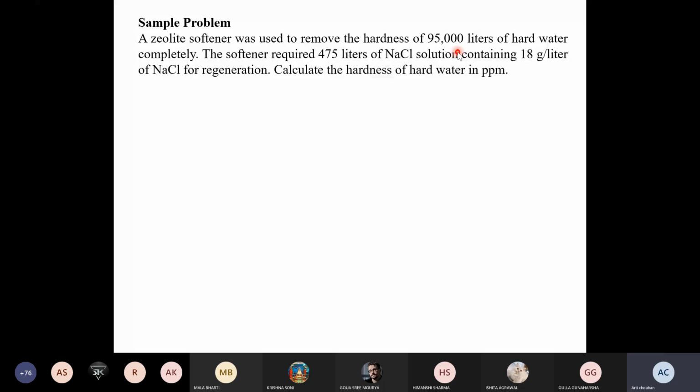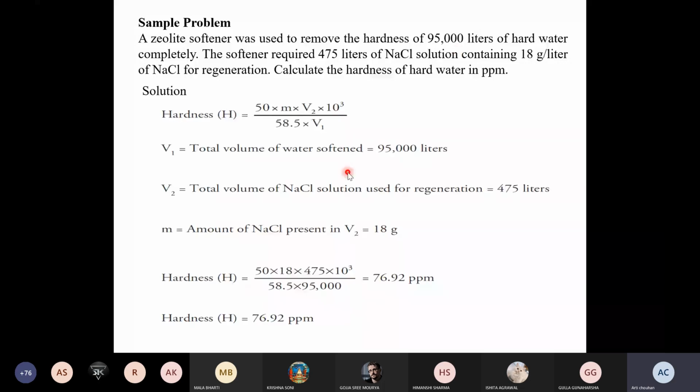So now you know that formula for the solution. First write the formula, and V1, V2 and M, all values are given. Just incorporate these values. Even their units are in the required or appropriate form, so no need to change these. Just put the values in that formula and do the mathematics. You will be able to get that hardness in ppm. Okay, if there is a requirement to change the ppm into degree Clark or degree French, just change according to that relation. I think you are aware of that relation, what is the relation between degree Clark, degree French and ppm.